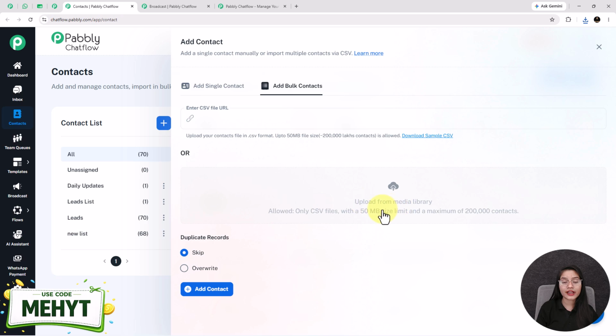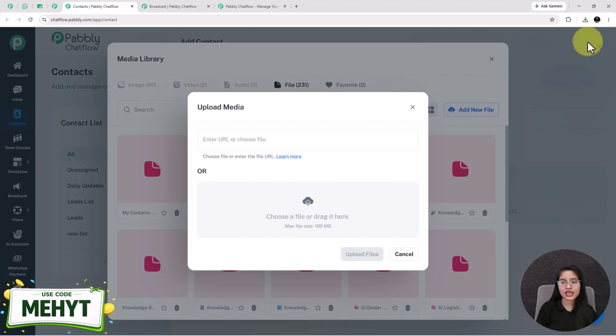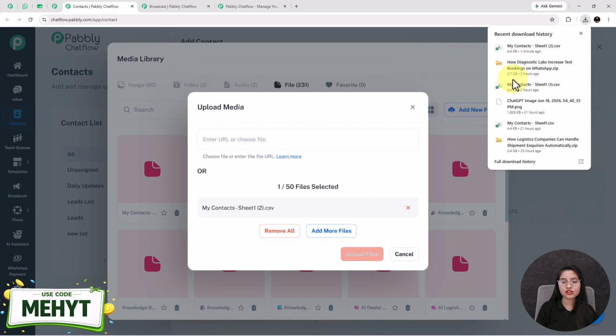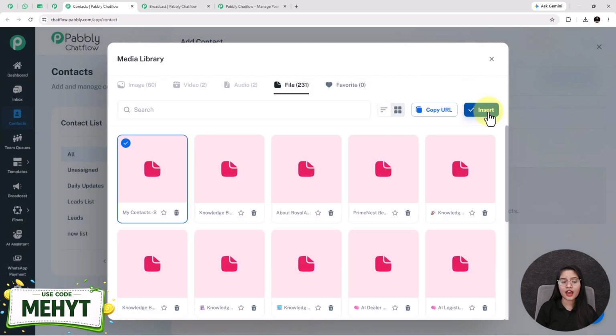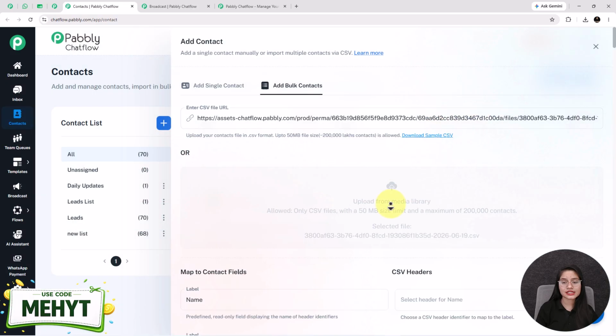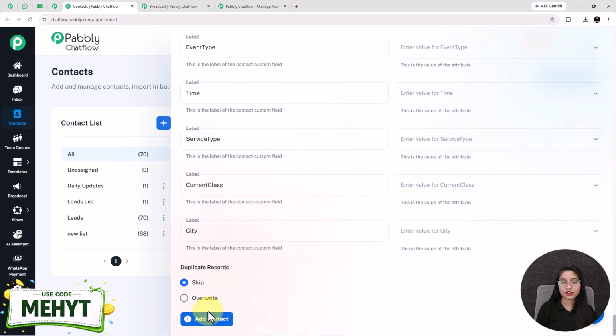Also, the maximum file size allowed for upload is 50 MB. For uploading a contact, click on this option, click on this add new file and simply drag and drop this file here. After that, click on this upload files button. I have already uploaded one, so I am selecting this one from here and clicking on this insert button. After that, you just have to click on this plus add contacts. So this is how easily you can add bulk contacts inside your Pabbly Chatflow account.